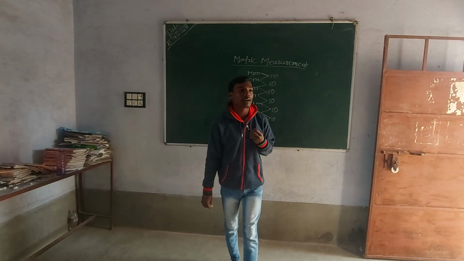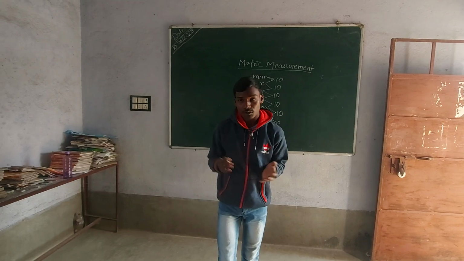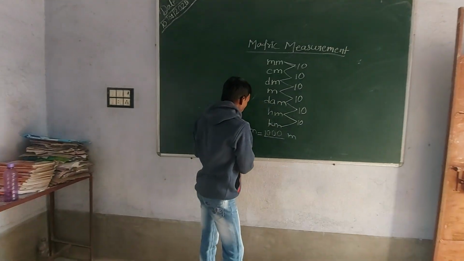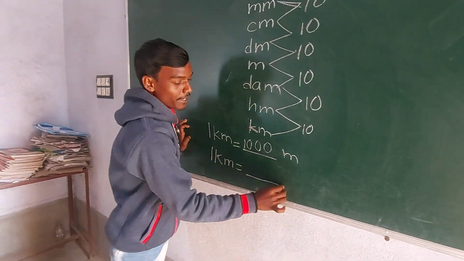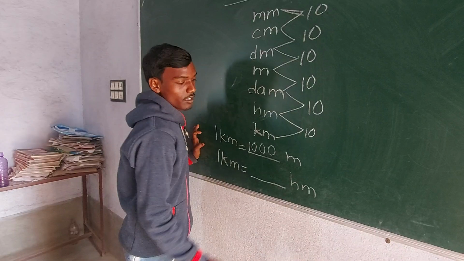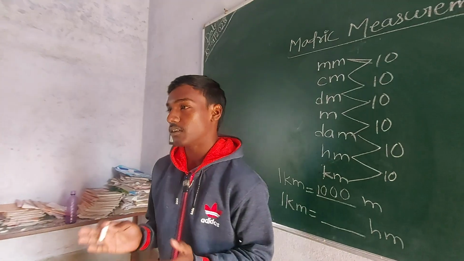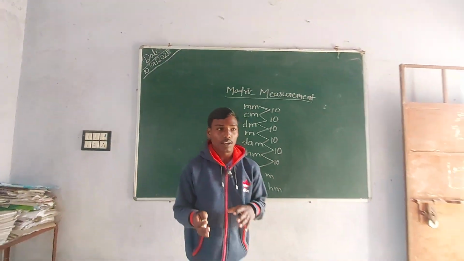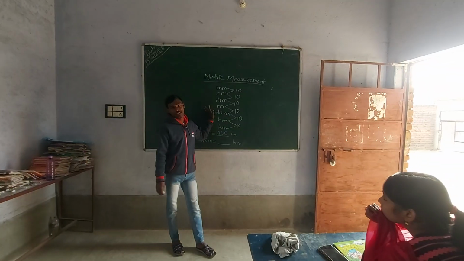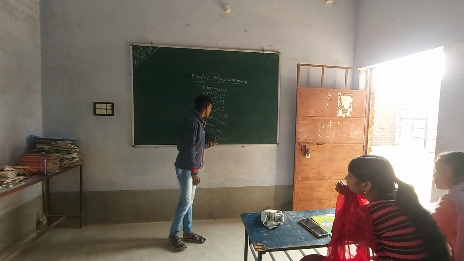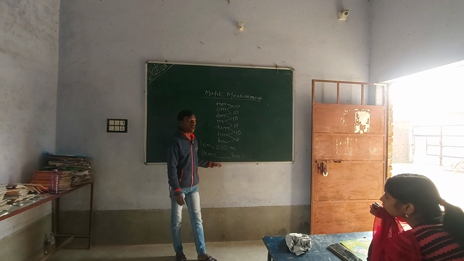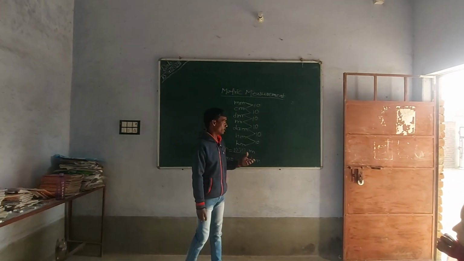But if I ask any student how many hectometers are in 1 kilometer, some students are stuck and think, because they don't know. But if we use this method, we can definitely say how many hectometers there are in 1 kilometer. So there is a method.